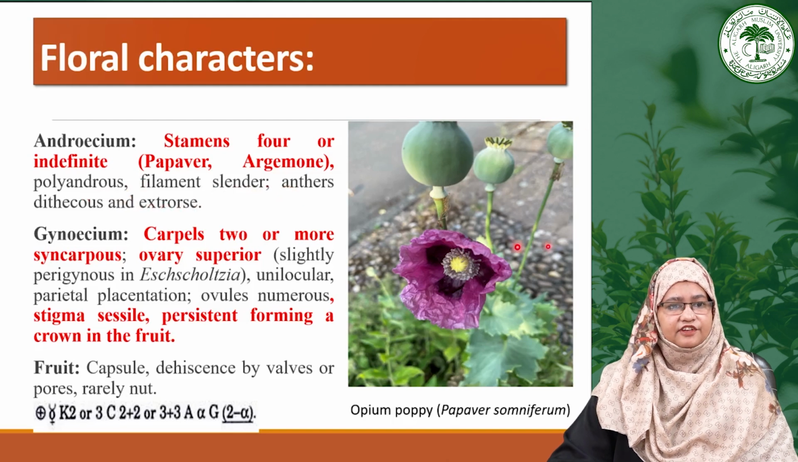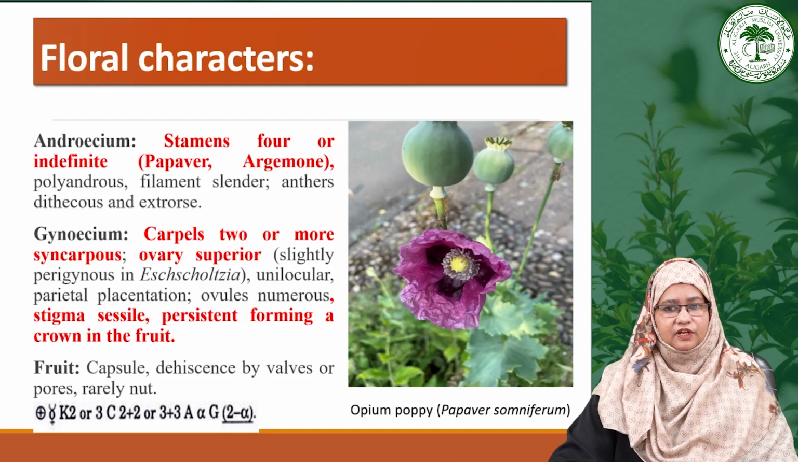Now the female reproductive part of this family, that is the gynoecium, typically features multiple syncarpous carpels with a superior ovary, which may appear slightly perigynous in species like Eschscholzia.